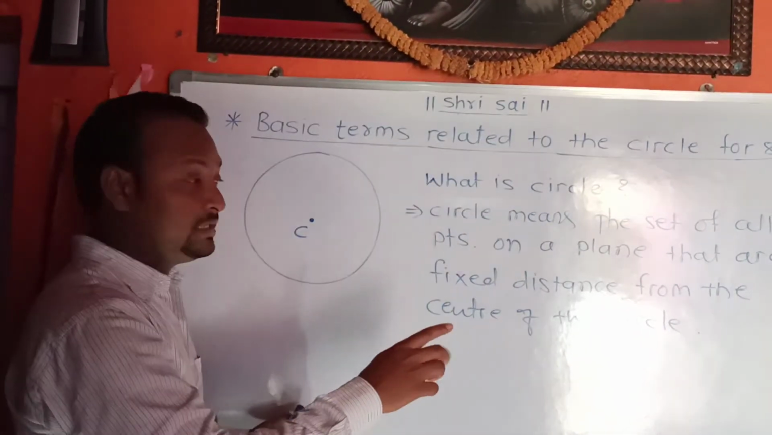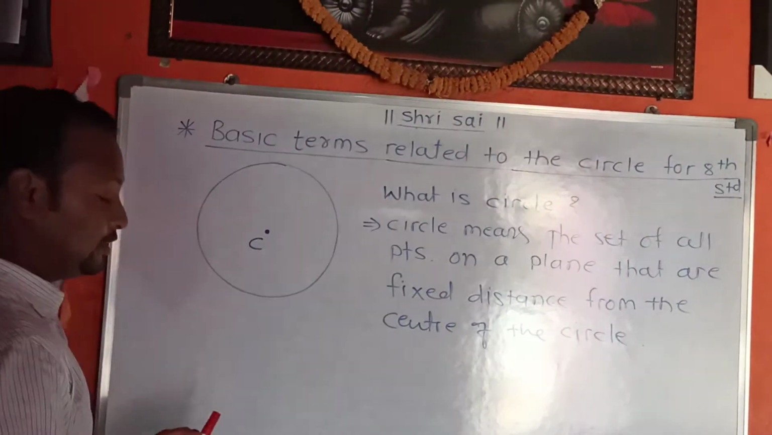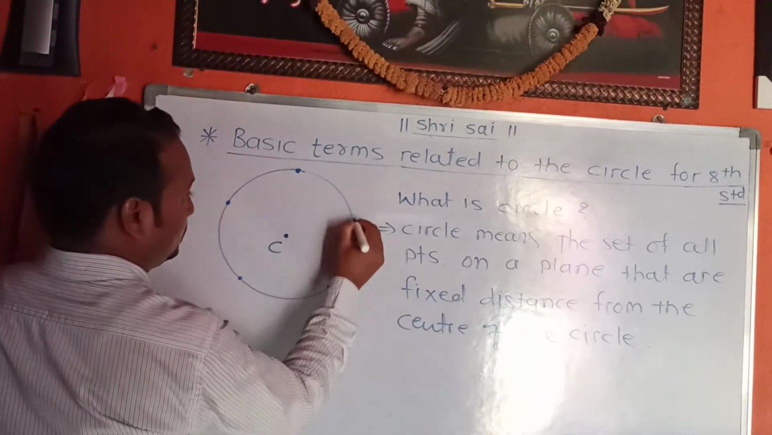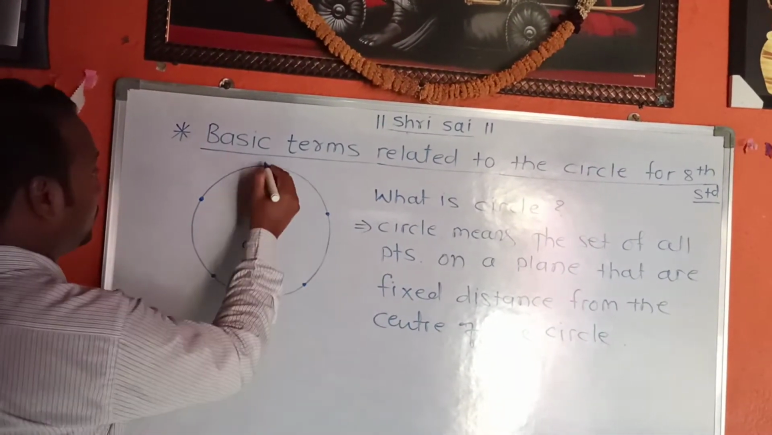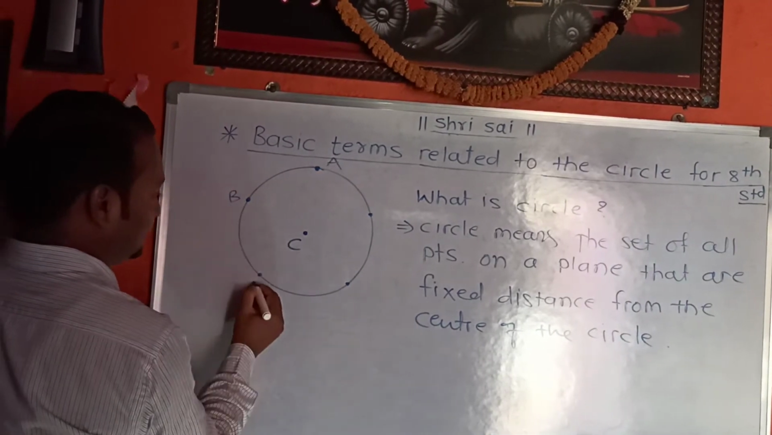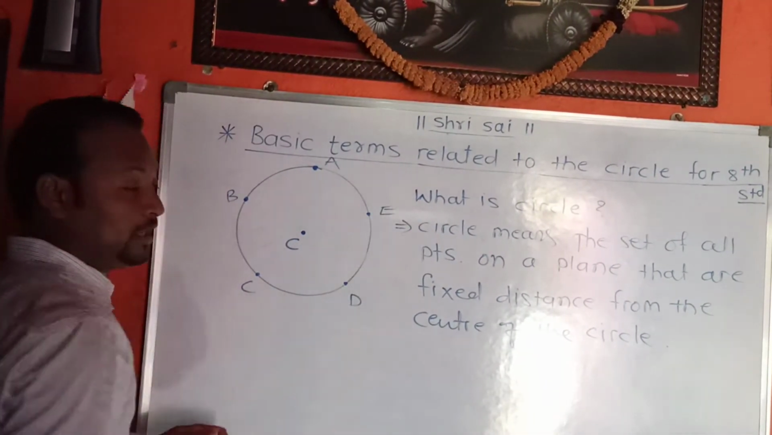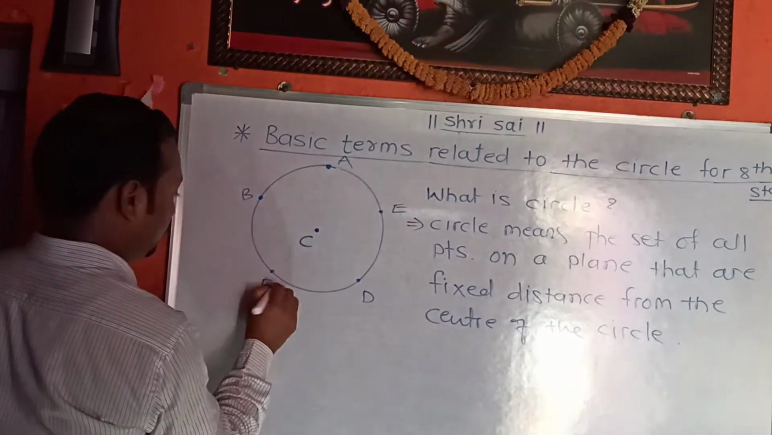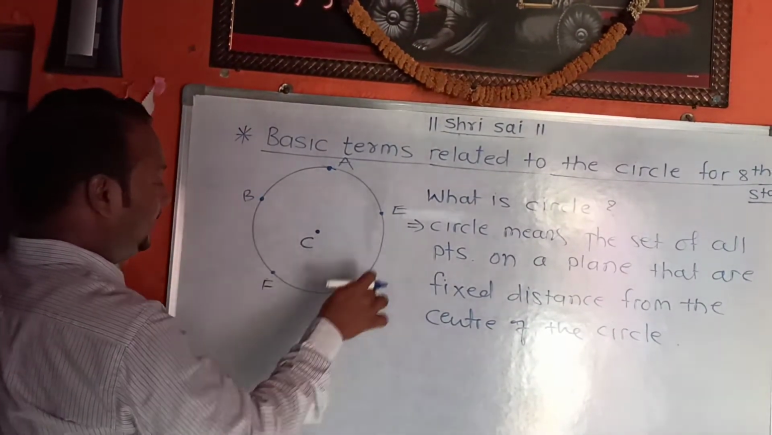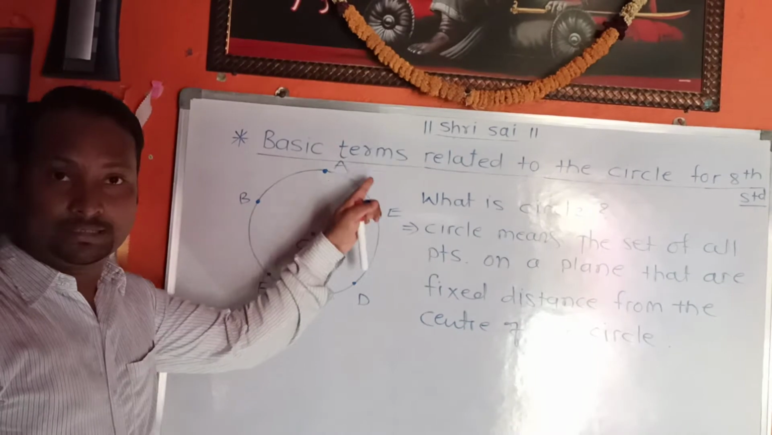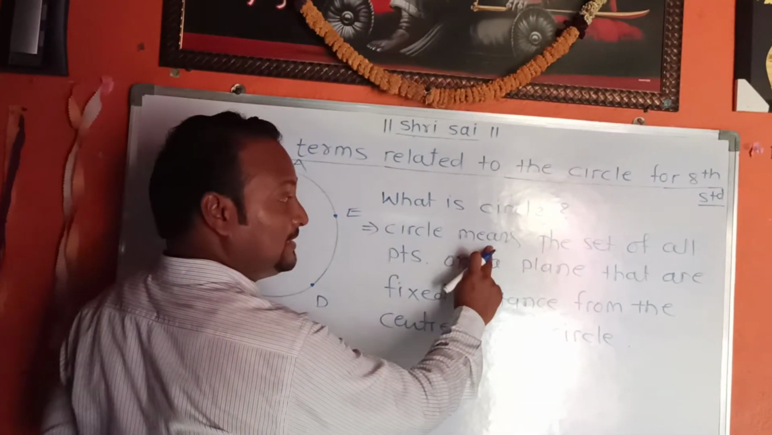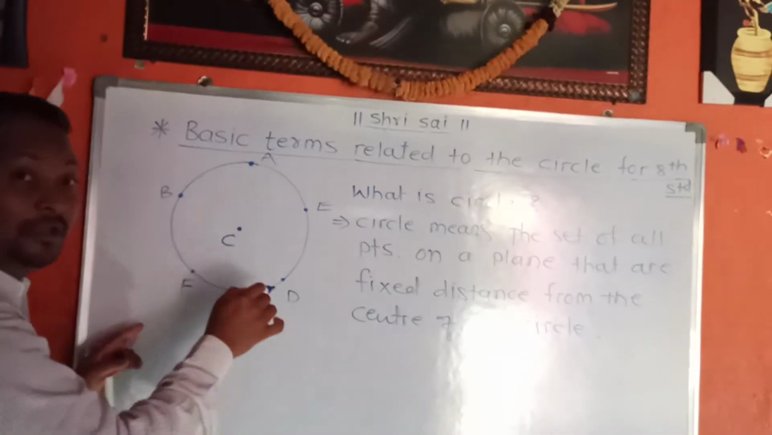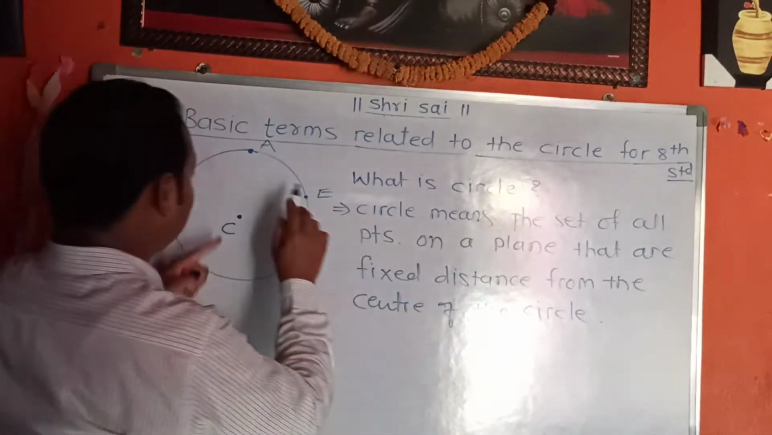So what is a circle? A circle is the set of all points. The set of all points means the points on the circle. Let us name these points: A, B, C, D, E, F. A, B, E, D, F are the points on the circle. The set of all points means the set of A, B, F, D points, on a plane. This is a plane.